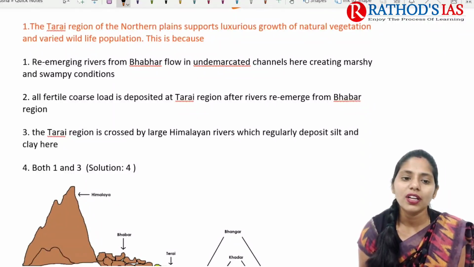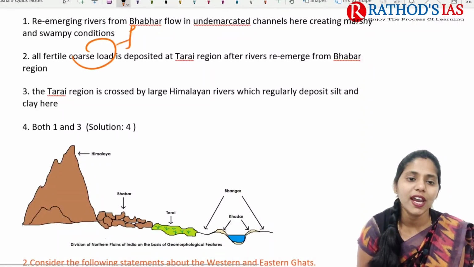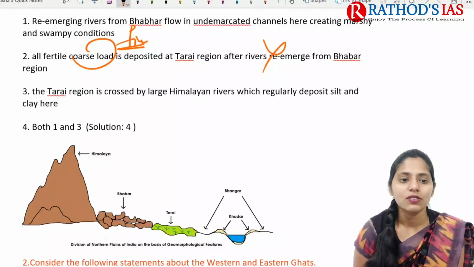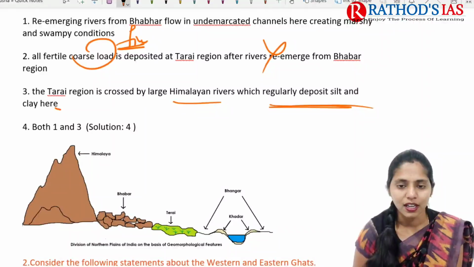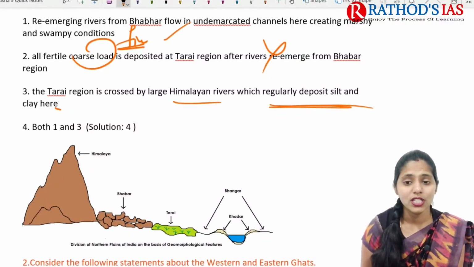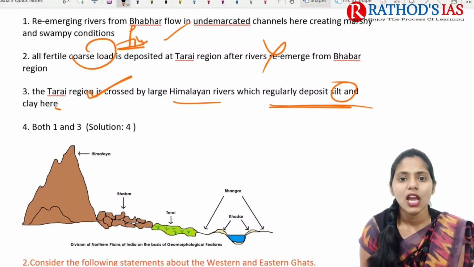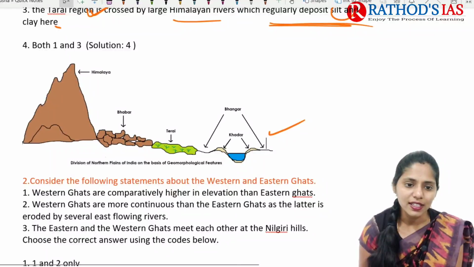The second option says all fertile coarse load is deposited. Actually, it is not coarse load, it is fine load which is mainly deposited. So here you can eliminate this statement. And the next one says the Terai region is crossed by the large Himalayan rivers which regularly deposit silt and clay here. As I said, it is a fine deposit, that is silt and clay, so this statement is absolutely correct, and the first statement is also absolutely correct.